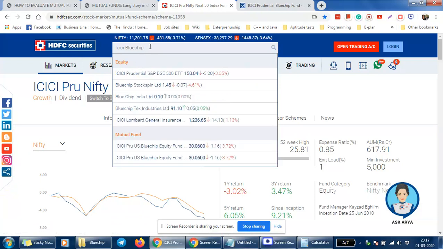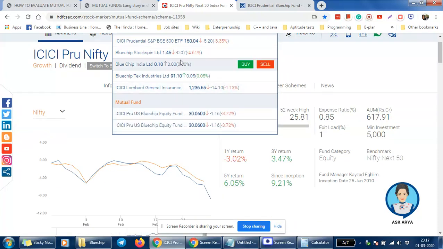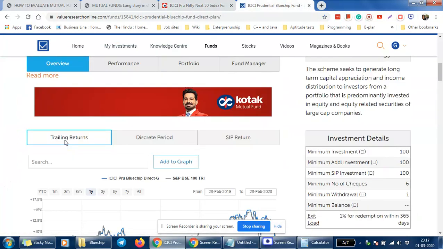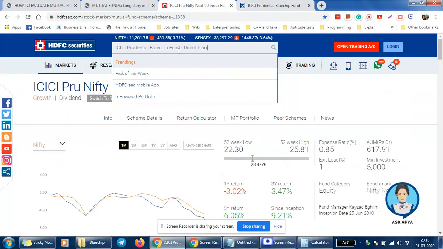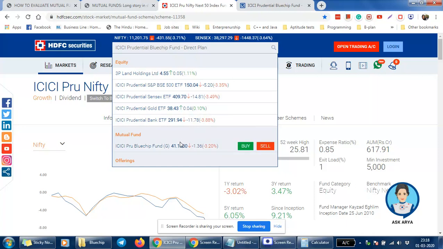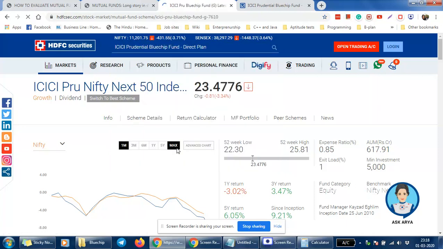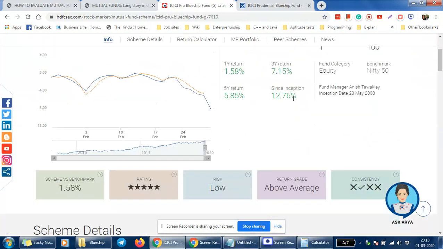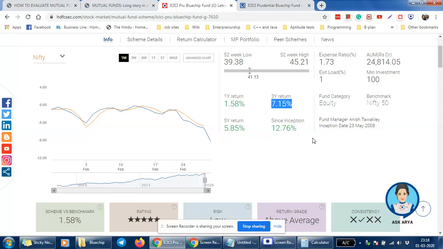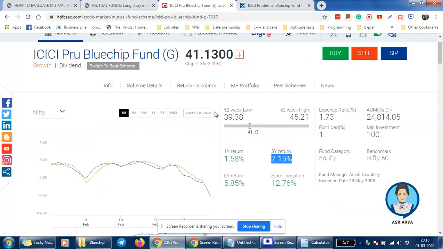Okay, it's not getting open. Okay, yeah, it's there. So this is the fund which I have opened. We can see the 3 year return, 5 year return, and all those things at the same time. This is a very good website. It shows everything at the same time.